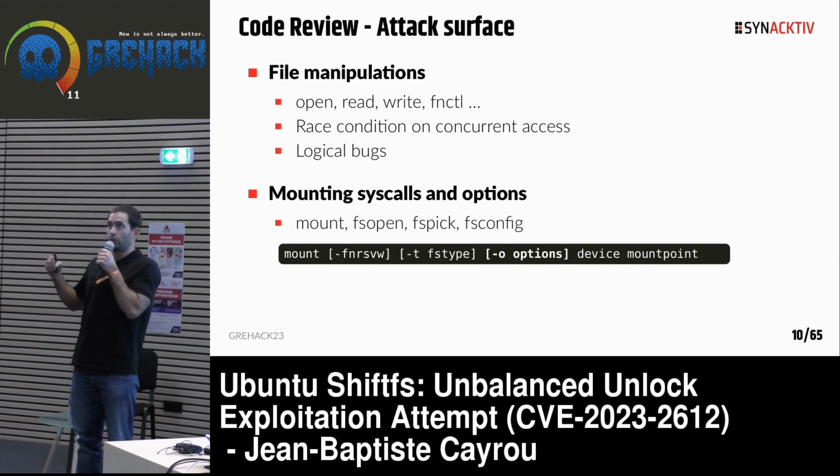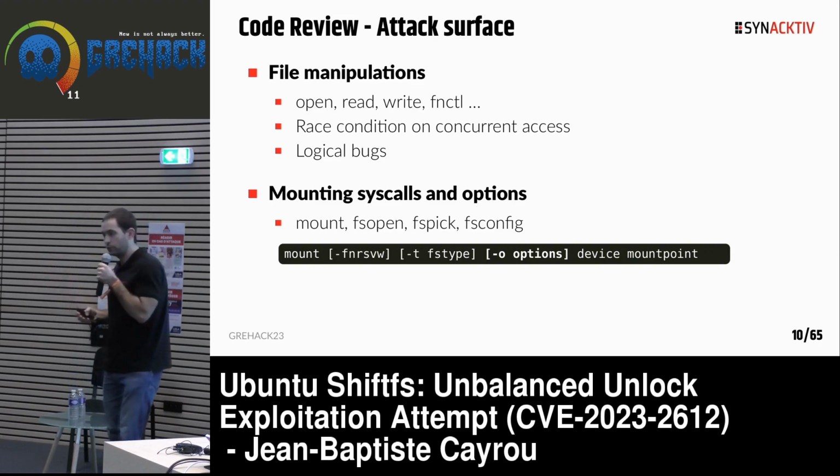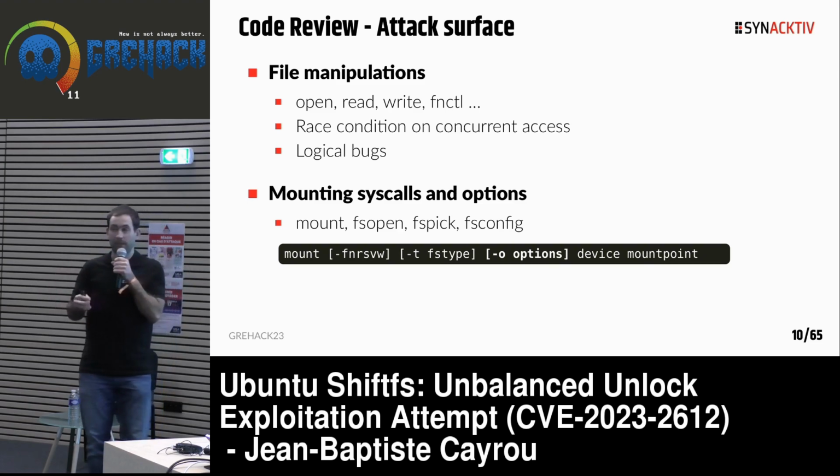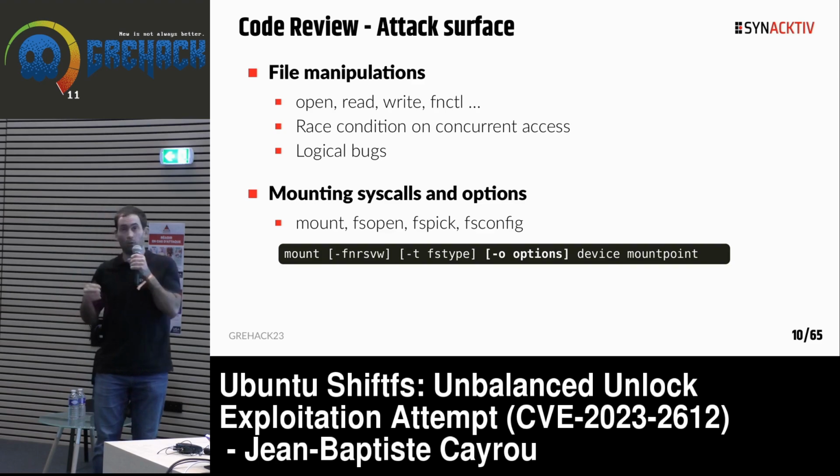You can also have race conditions, for example, if you have two processes that try to create the same file name in the same directory. This is a kind of situation the file system should manage. And you have all logical bugs, for example, missing permission checks on file access or directory.